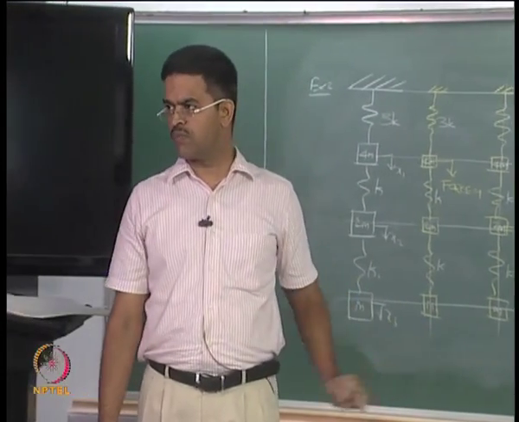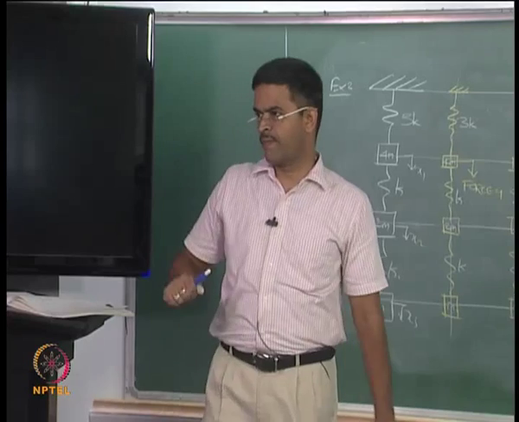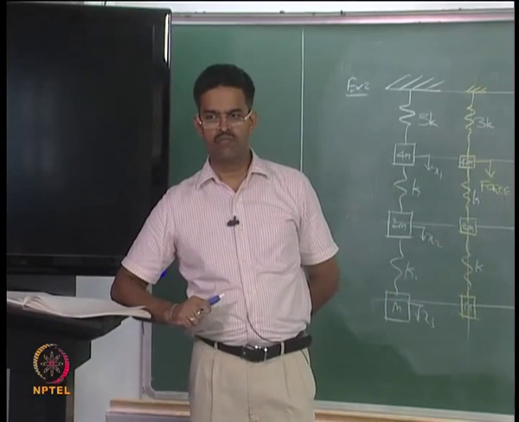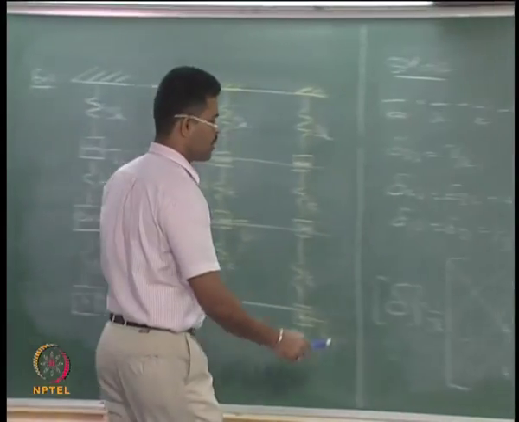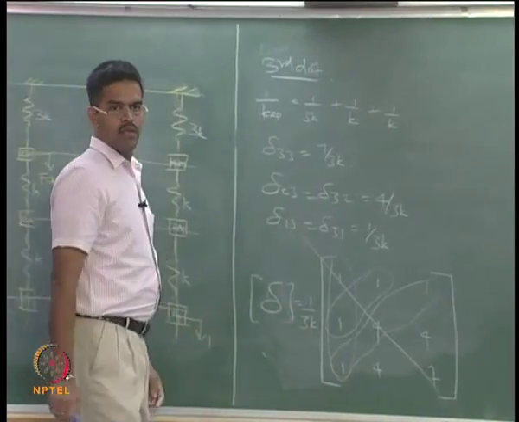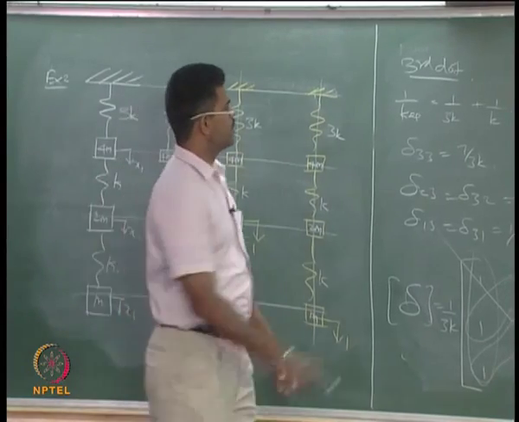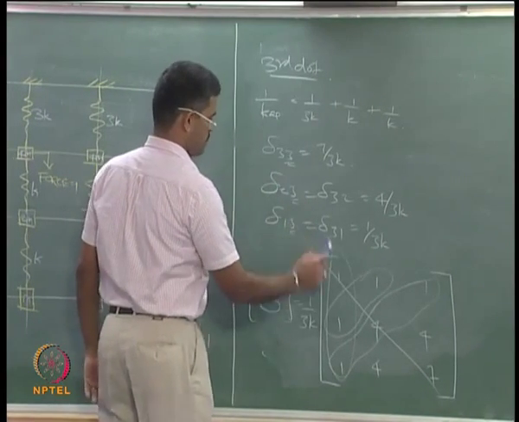The inverse of this is nothing but stiffness matrix. And it is derived column wise. For example, look at here, we derived column wise.